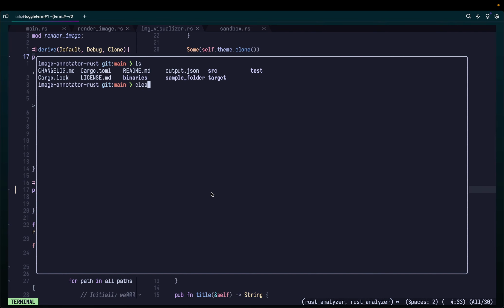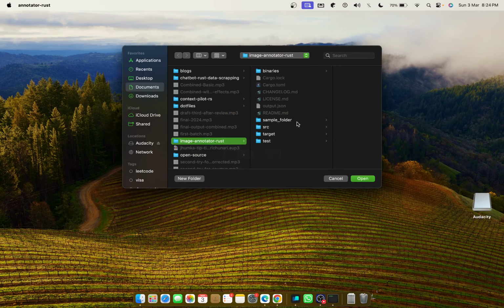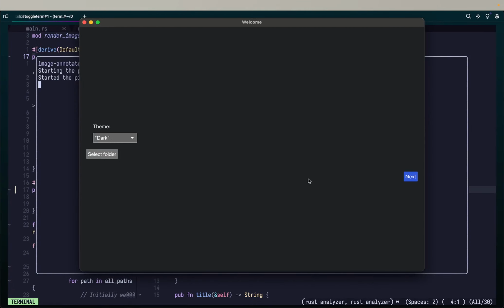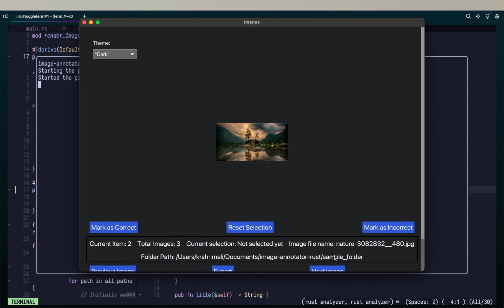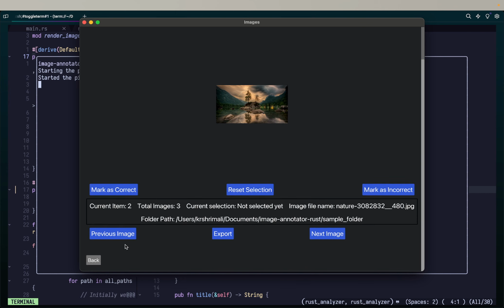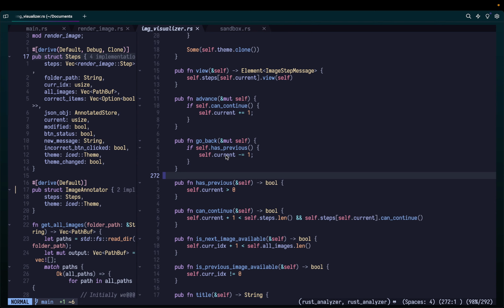And if this, so let me just show you. When you just run the app, okay, this is kind of irritating. Sorry guys. But yeah, over here, if you open it and if I click on next, now there's no previous image option, but when you go to next image, there's a previous image option. I can scroll down and you can see there's a previous image option. When I click on this, then there's nothing like previous image because there's no option for you to go back, right? And that's something that you would like to have in your own app. So that's why this is important. So self dot has previous, what does it do? If it's true, then you do current minus equal to 1 because now you basically want to go back.